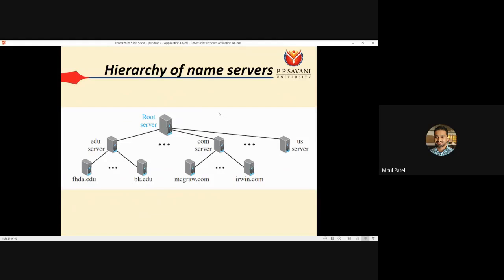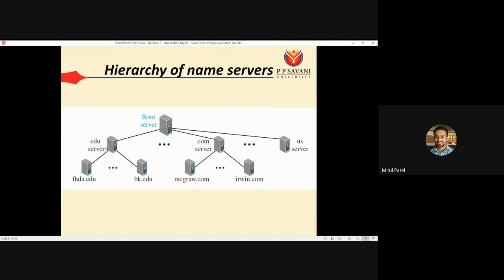So, the hierarchy of the name server. It says that at the topmost we have the root server. Then on the second level we have the country servers like the edu server, then com server, then US server. Okay, so at the second level we have the generic servers and country servers. The root server will then see whether the request is for com, or US, or IN. Based on that, it will send your request to the com server, or edu server, or the US server.